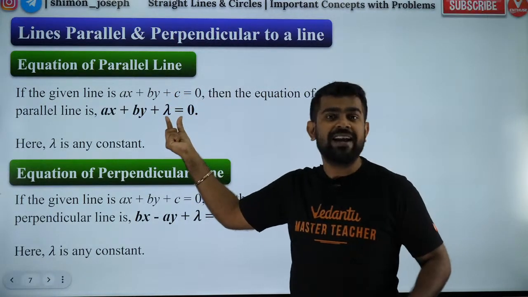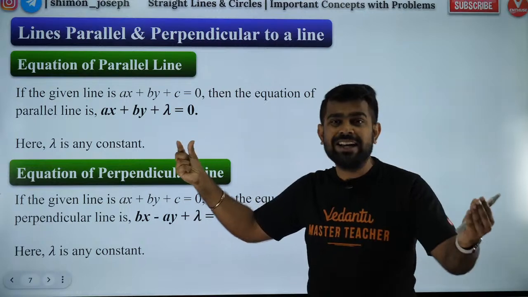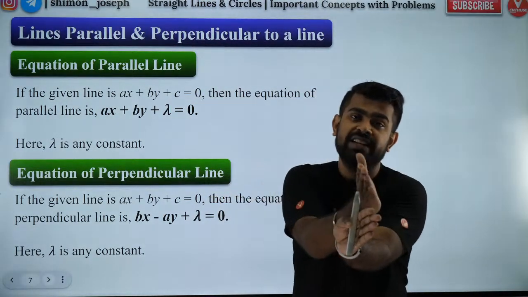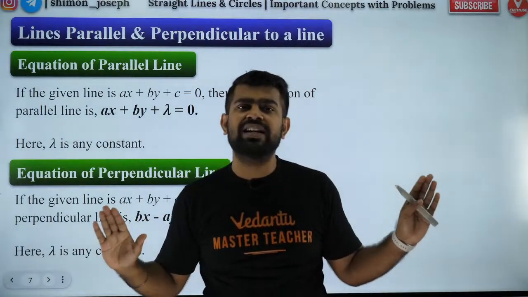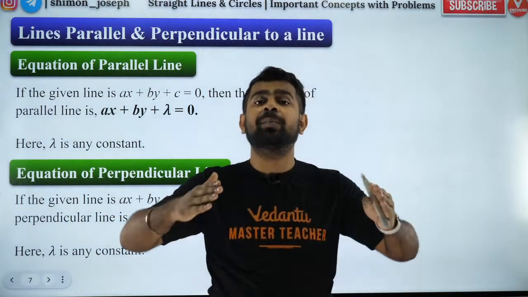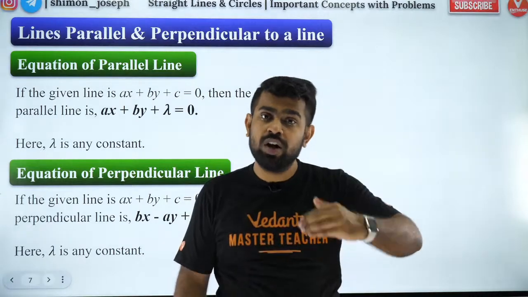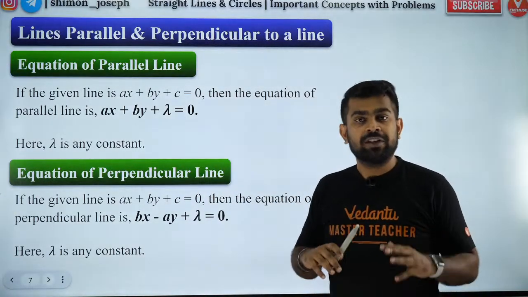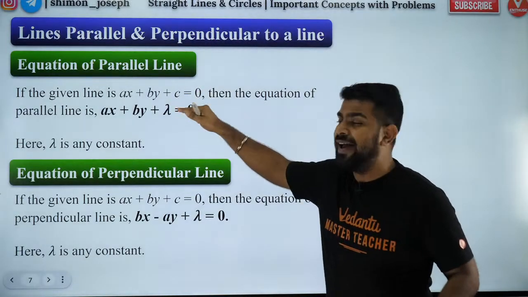I will put some random value lambda. Why? Because if I put the same constant, it will be coincident lines. I don't want coincident lines alone. I want any line parallel to the given line. So the constant term has to be different. That is why we put lambda. Now similarly, here I found a parallel line.